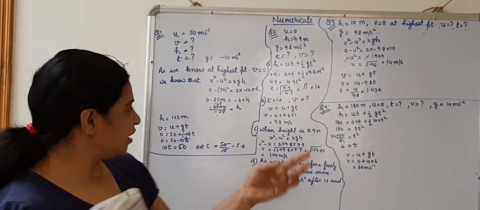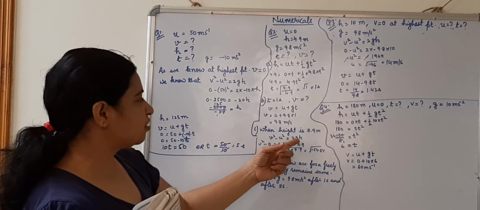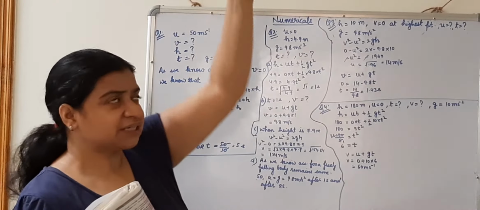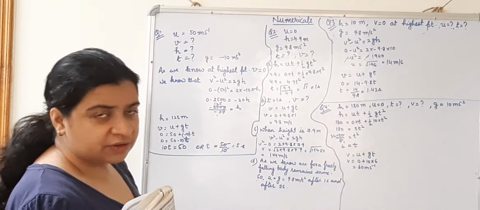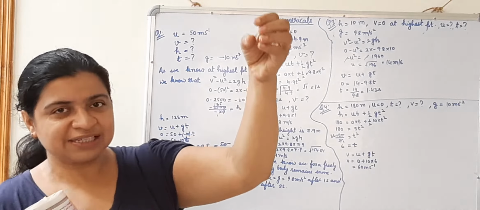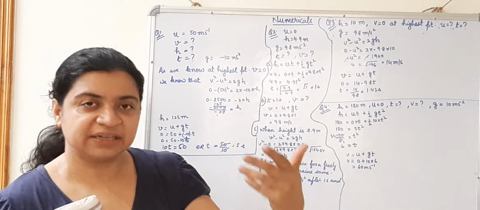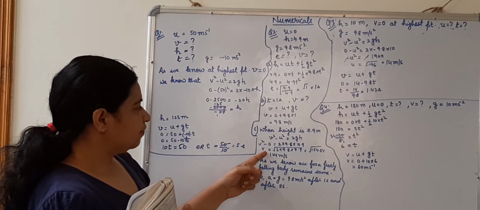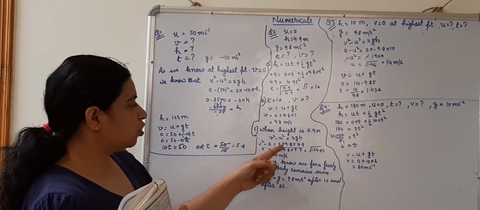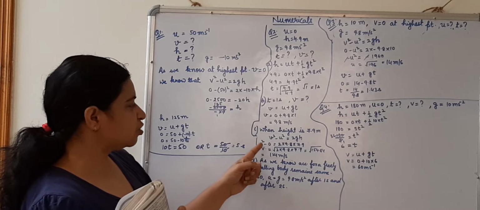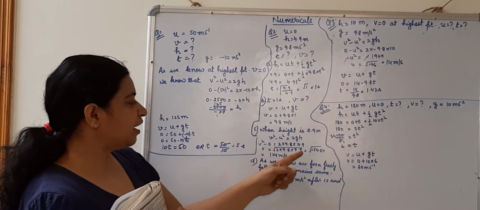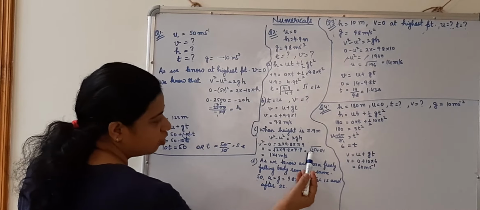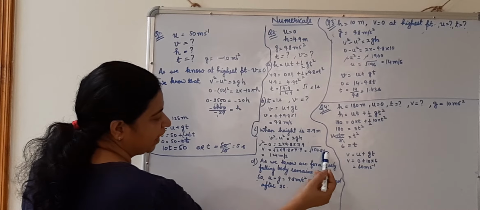We have to take the third equation, that is v square minus u square is equal to 2gh. Here u is already 0 because it is coming down. So initially it was at rest. When I start dropping it down, then it acquires a certain velocity. So u in this case will be 0. v square is equal to 2 into 9.8 into 7.9. Square I removed, so I have taken it under root. After multiplying all these three terms, I have got under root 154.84.